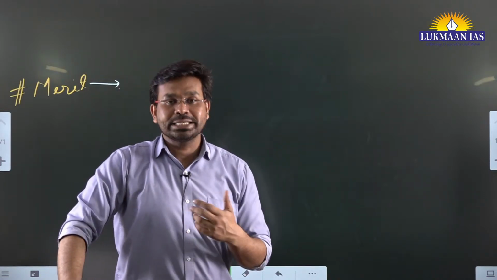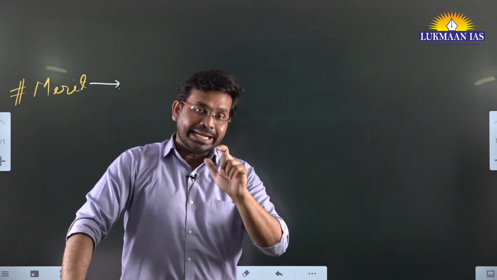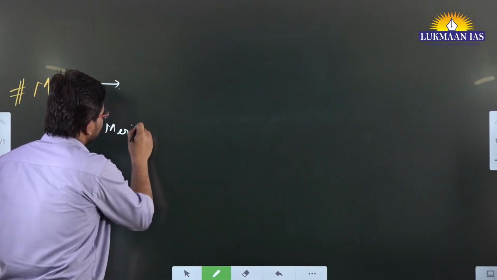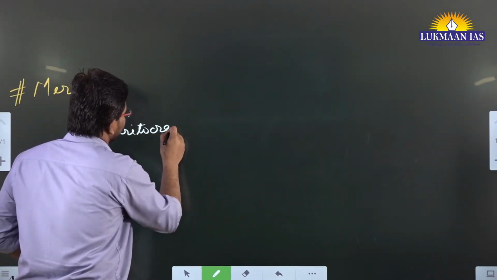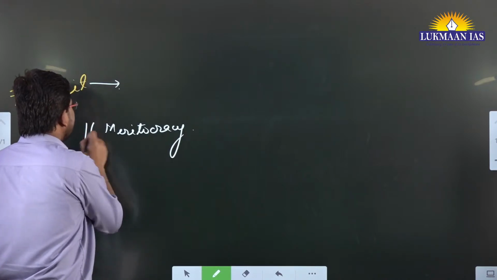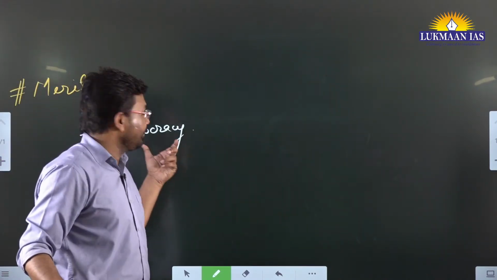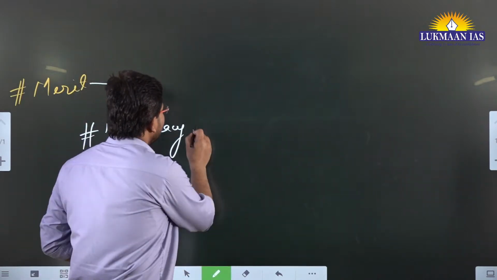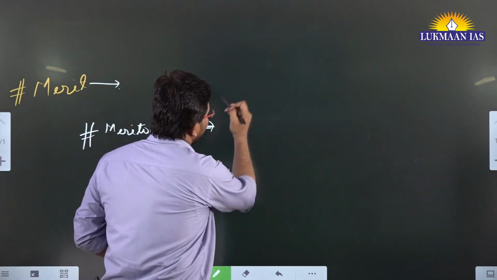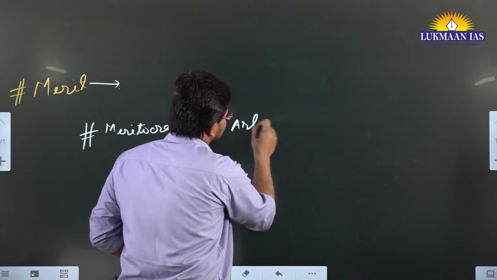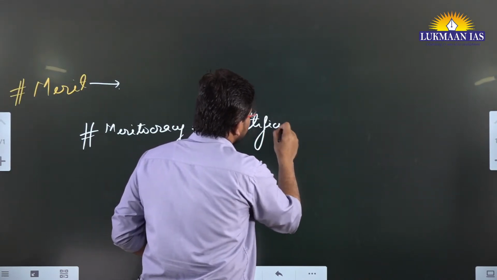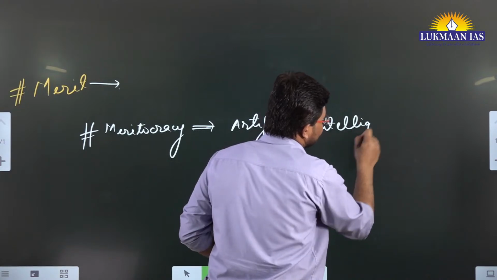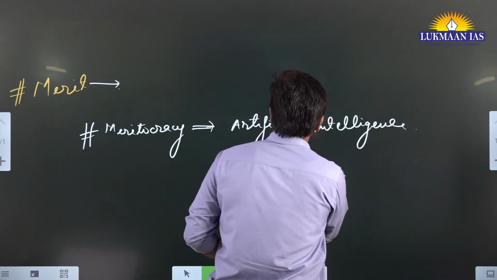So this idea of meritocracy has been widely debated for a long time. But what has happened now is that the idea of meritocracy has reached a cusp. Okay, it has reached a point where the idea of meritocracy is being challenged. Why is it being challenged? It is being challenged because of artificial intelligence. Now let us discuss how artificial intelligence is challenging meritocracy.